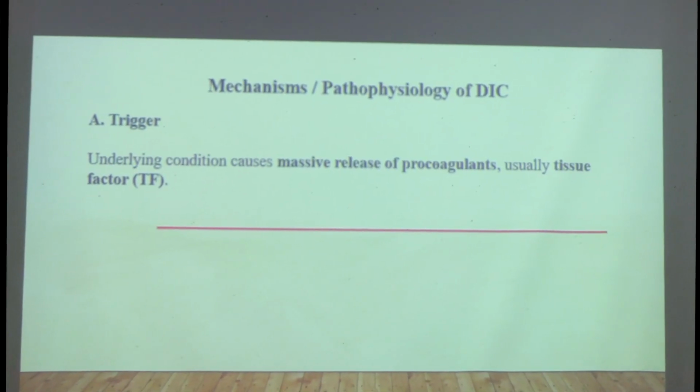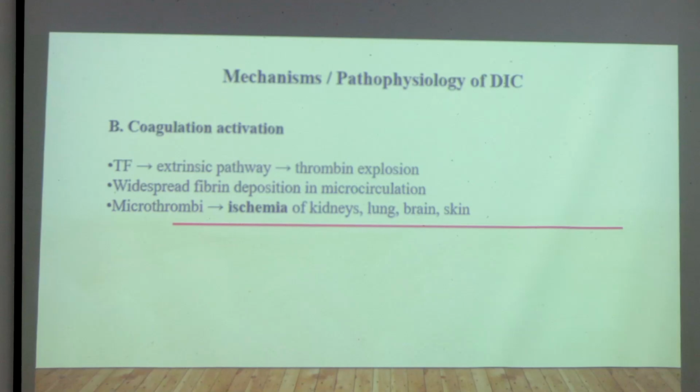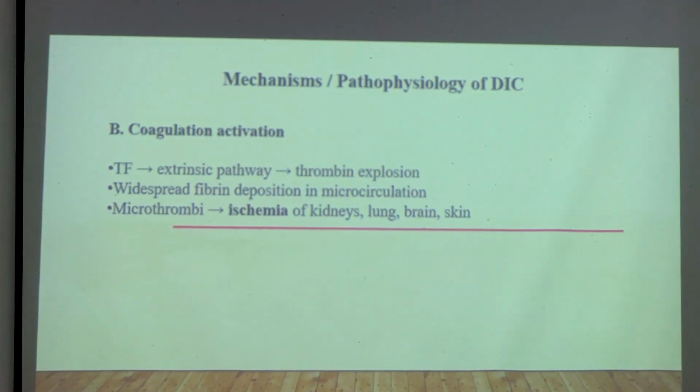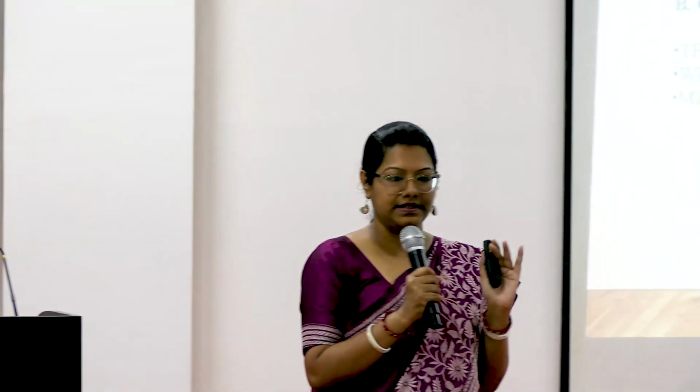The release will happen in massive quantities. Once the tissue factor is released in a massive amount, next, what will happen? It will activate the coagulation system. Tissue factor will activate the extrinsic pathway first, then it will lead to the last step, that is thrombin generation.